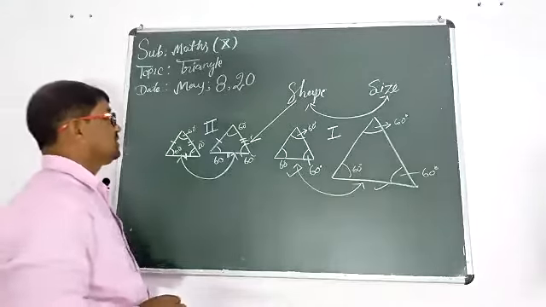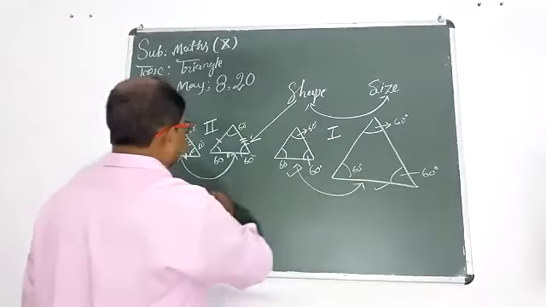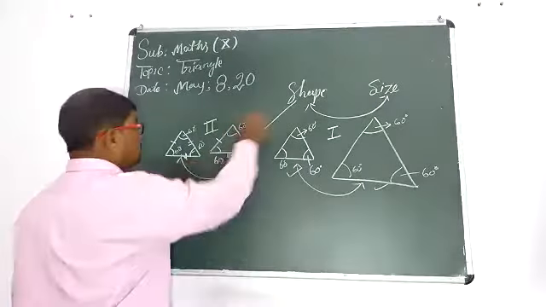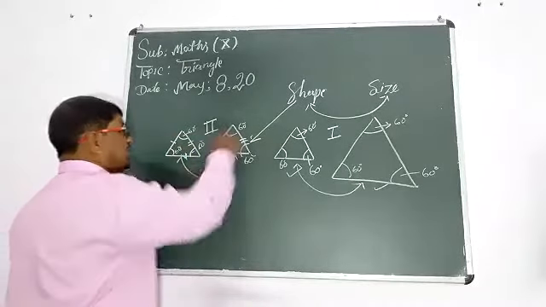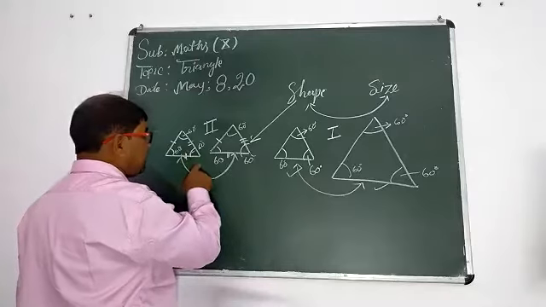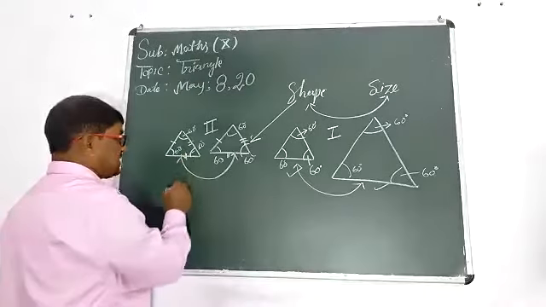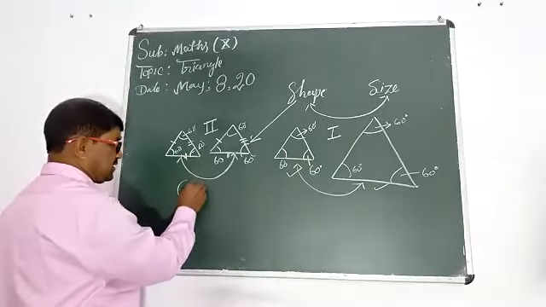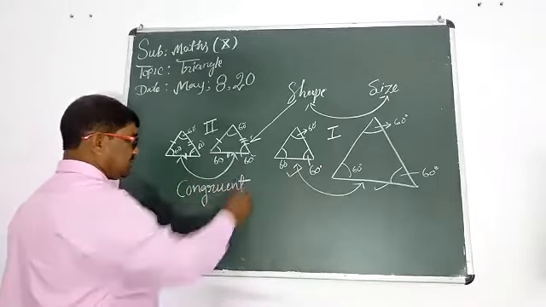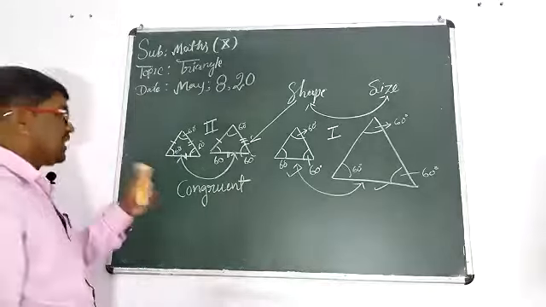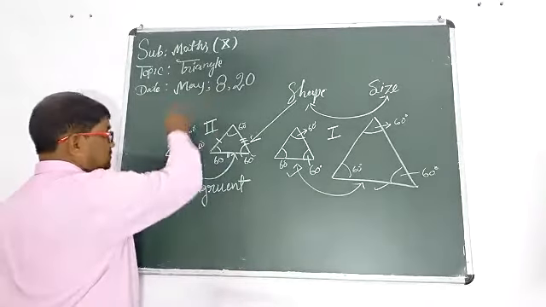Students, when these two words are satisfied by the triangles, in the second pair of triangles we can say they are congruent, because shape and size both are equal.